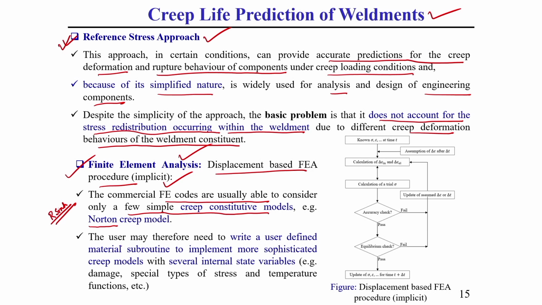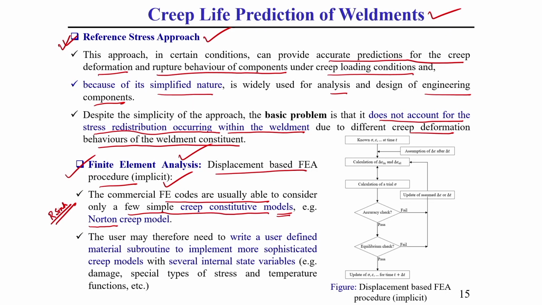As these are simple constitutive models, in the finite element analysis the user can define their own constitutive model, or a user-defined material subroutine, to implement more sophisticated creep models with several internal state variables also.